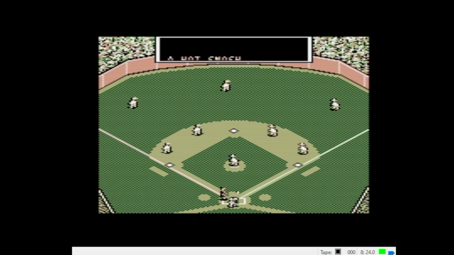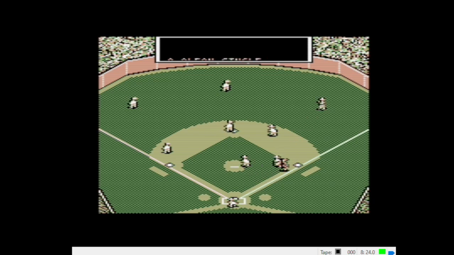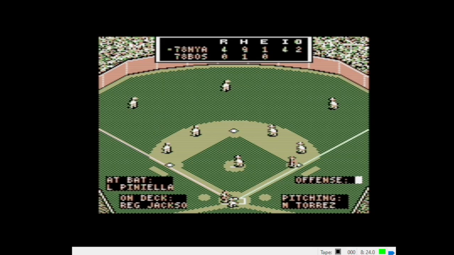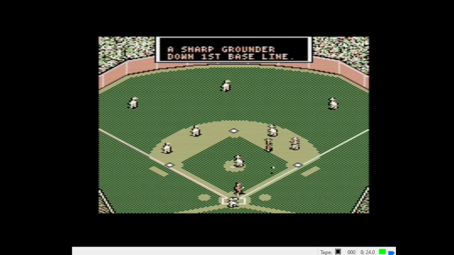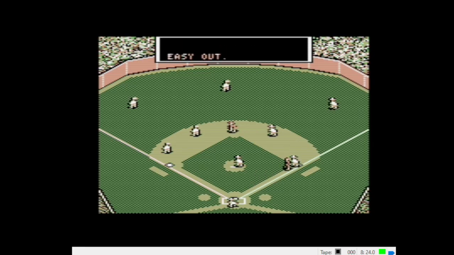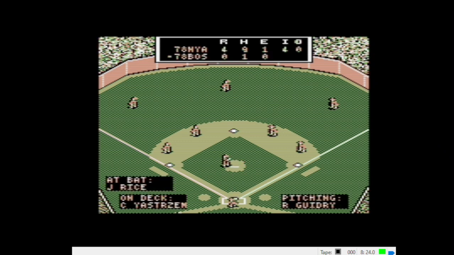Okay, here's Thurman. Hot smash down to first. That's going to get through. There's another knock for Mr. Munson. And Lou Piniella coming up. We're going to do a run safe, which is 2. Sharp grounder down the first baseline. Scott fields it unassisted. Easy out. And we head to the bottom of the 4th. Yankees up 4-zip. Boston only hit was Burleson leading off the game.